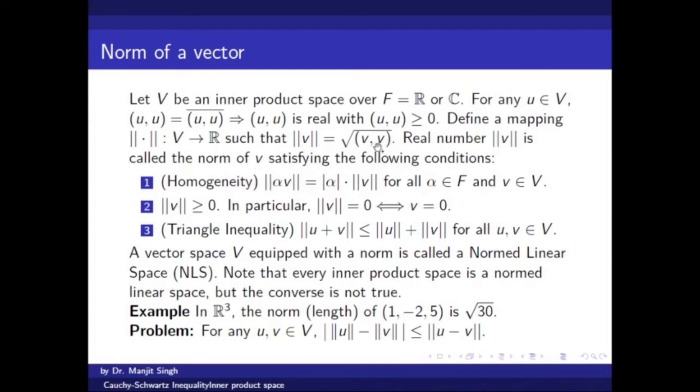Norm is a non-negative quantity, as if the norm is 0, then v will be 0 by the definition of inner product. And this is the triangle inequality that will be shown after proving the Cauchy-Schwarz inequality. So a vector space equipped with a norm is called a normed linear space.